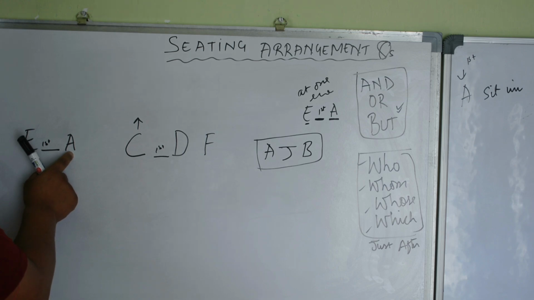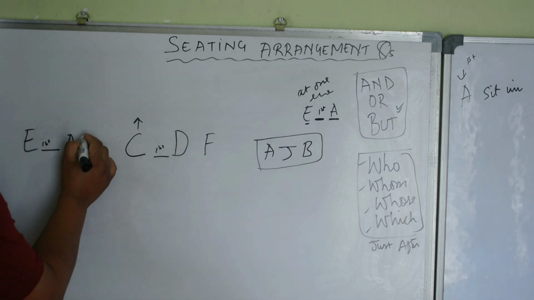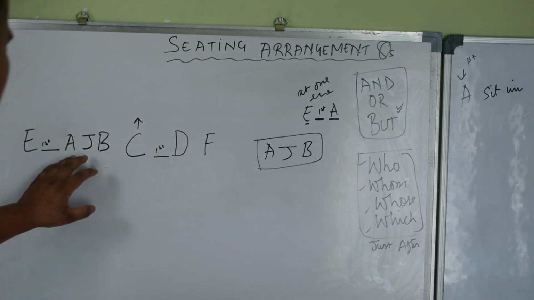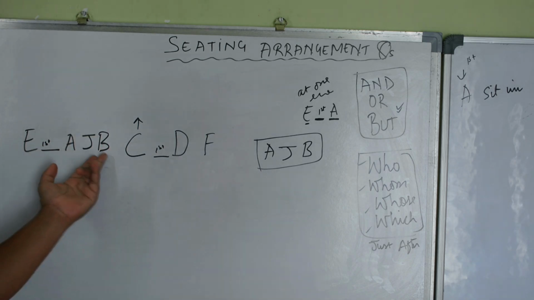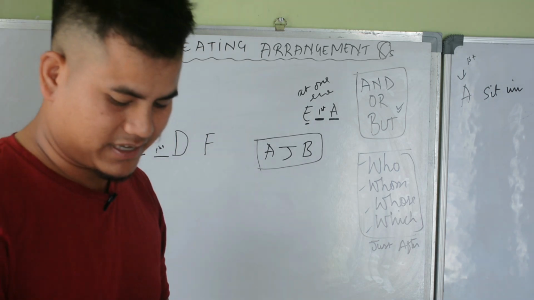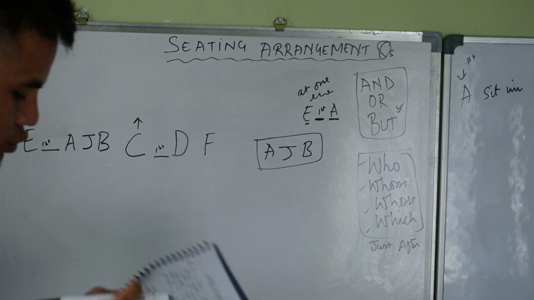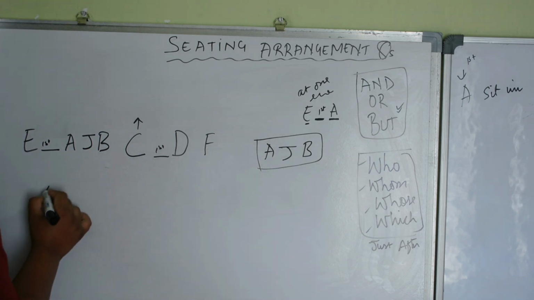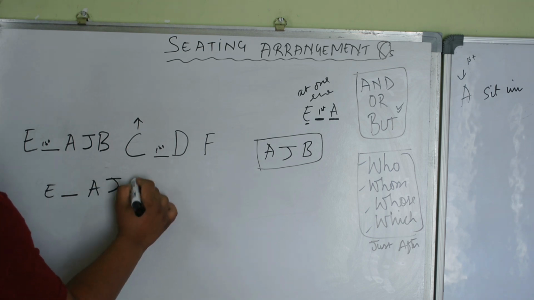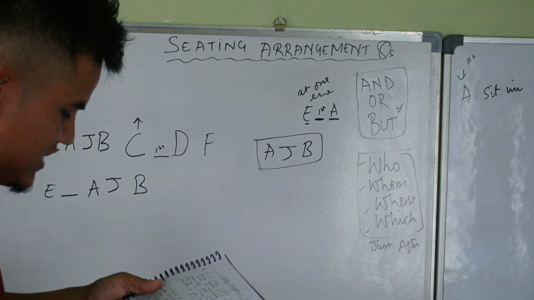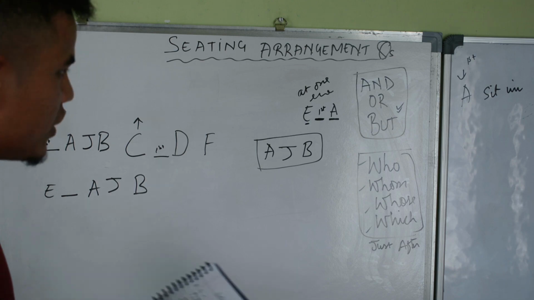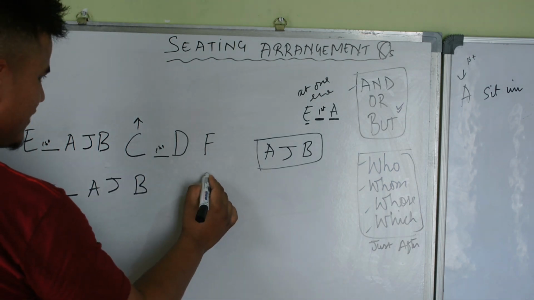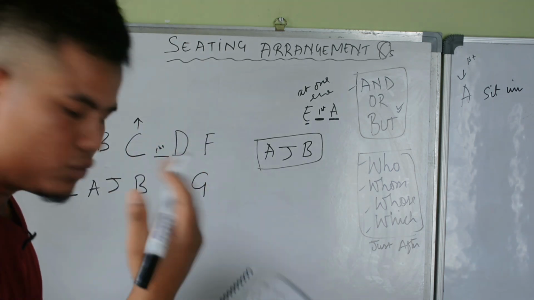E is here, and J is here, then B, so in the order E, A, J, B, J is the nearest neighbor of A and B, and is to the left of G at third place. J is to the left of G at third place.